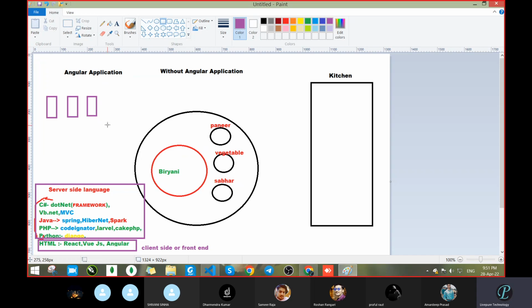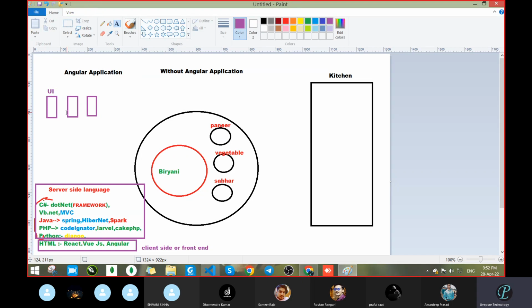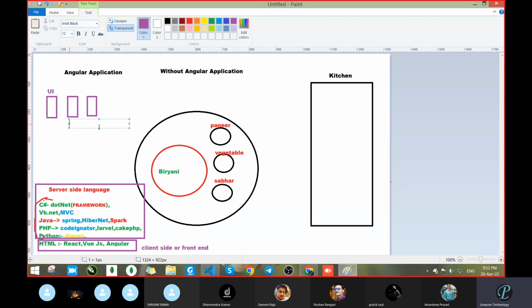First I got all the concepts, then start the topic. Don't start the topic just blindly. So this is your client side, meaning I'm just writing the UI, the user interface, where the user will contact. This is your server side. I will write just a short server side. Server side means all the languages. Then this is your database.